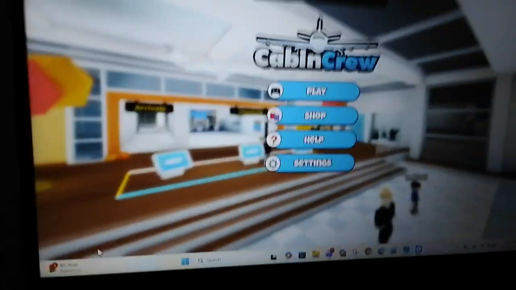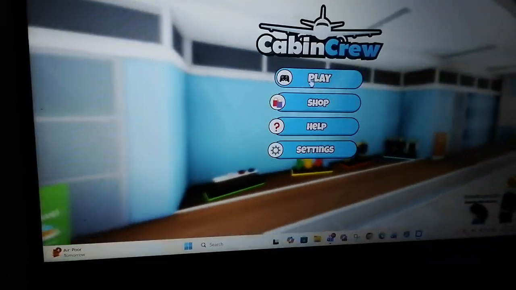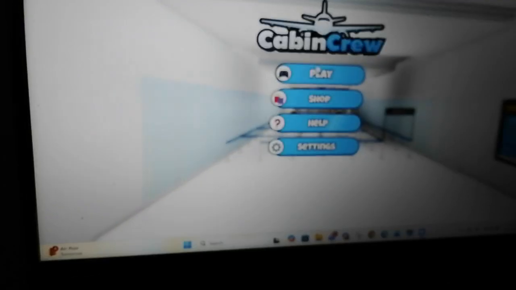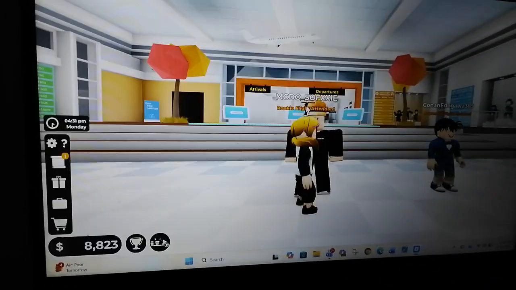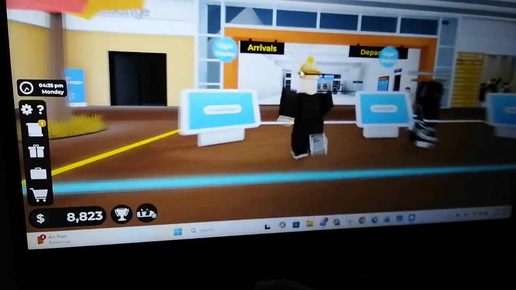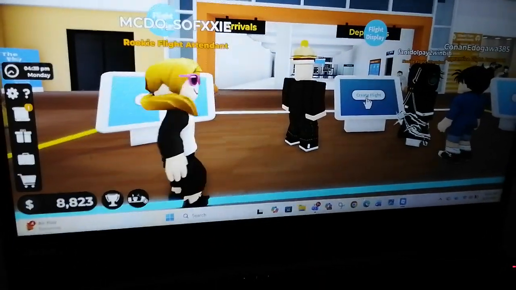So we're gonna play Cabin Crew Simulator, and I'm gonna show you how to make a livery in Cabin Crew Simulator. If you're new here, click play right here. And then if you want to create your own livery, go here and then click create flight.